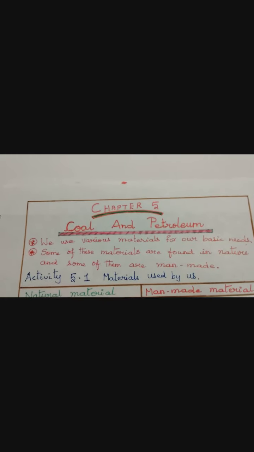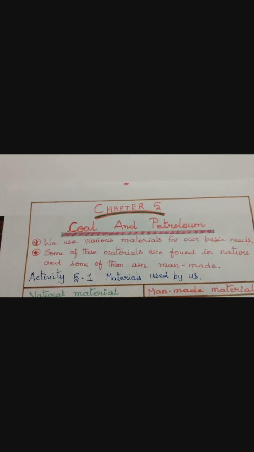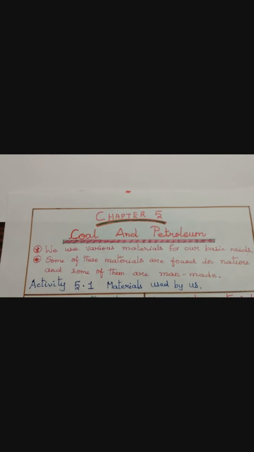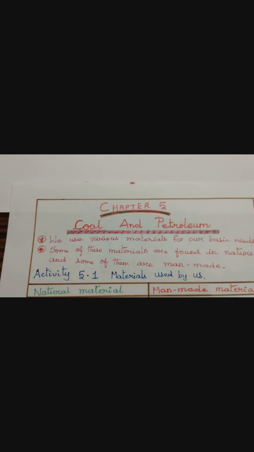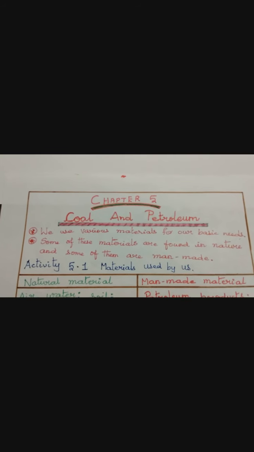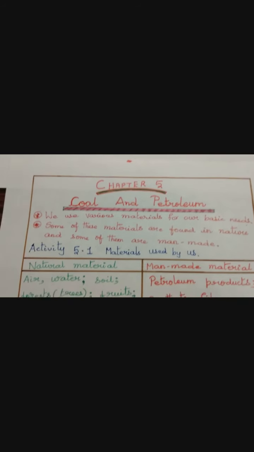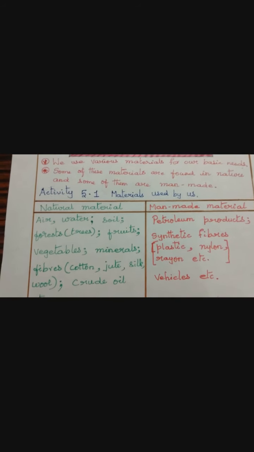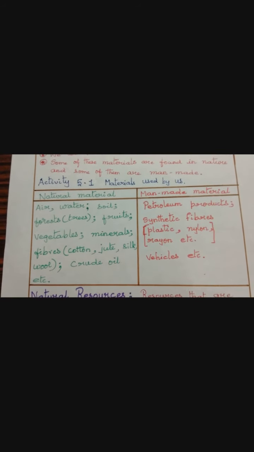Now let's do an activity which even you can do by yourselves at home. You have to list down the materials used by us and tabulate like this, which are obtained from nature and which are man-made. So you can make a table like this. Natural material in the first column and man-made material in the second column. Can you see some list of products which are man-made?